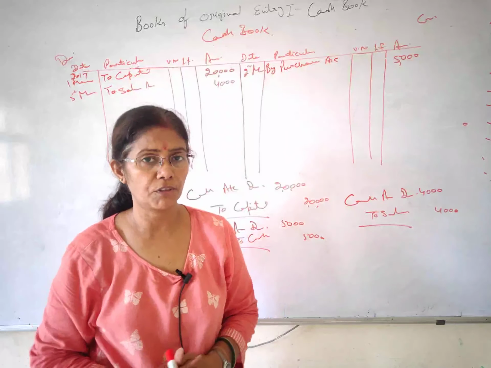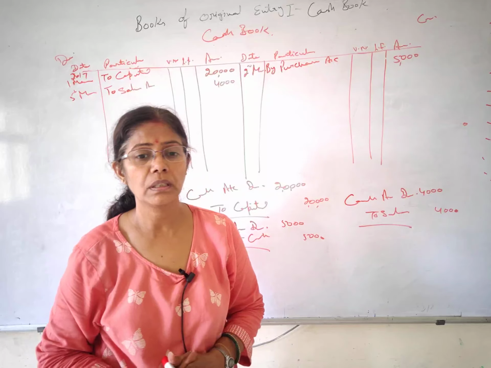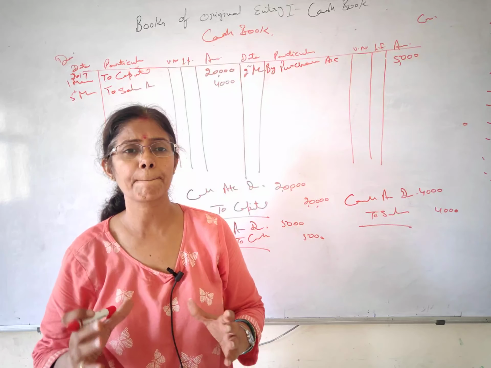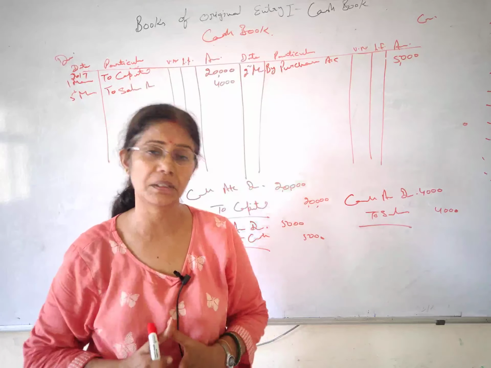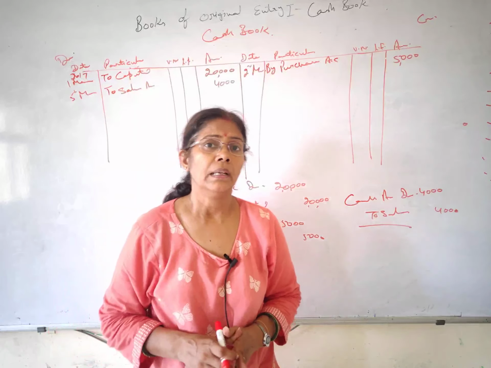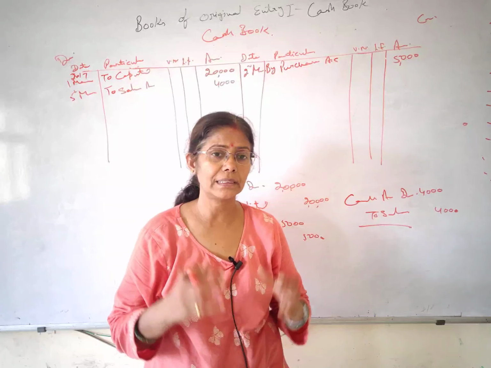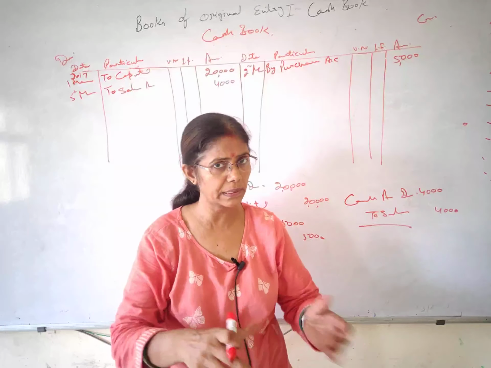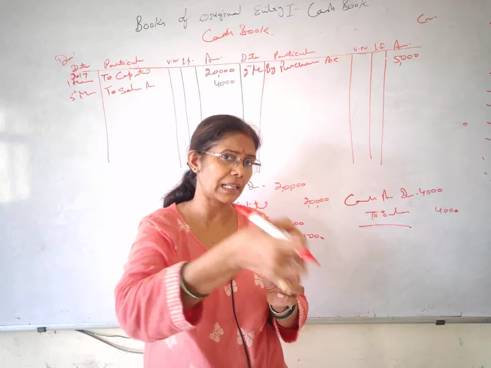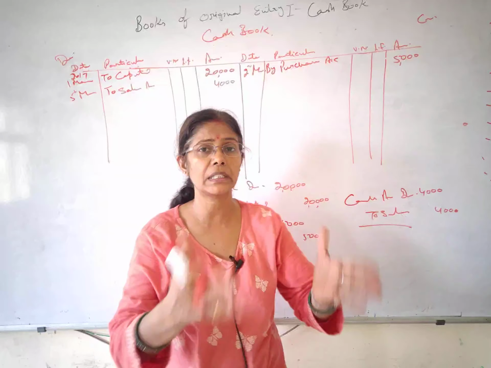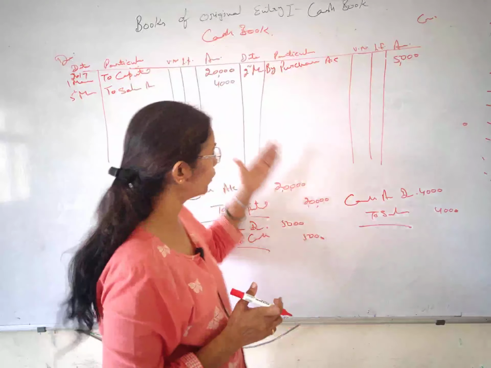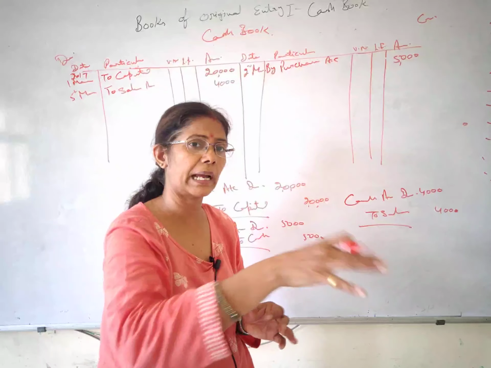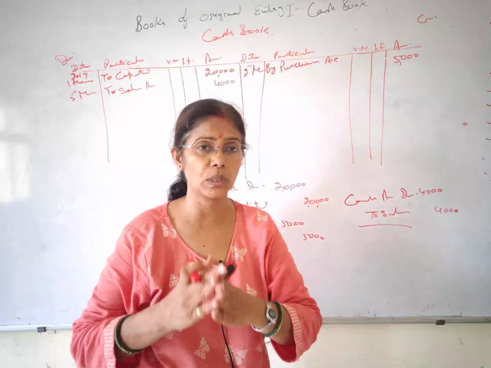Next entry is goods purchased from Ravi on credit basis. Students, don't be overconfident, all right, and be very concentrated in the question. Sometimes they test your mentality, they test your presence of mind. You have a very good question, it's very easy, but they will give one transaction quietly where you will commit a mistake. The things are going on smoothly, you know all the journal entries, you know the posting, everything, but they will keep one item, one transaction like this where you commit a mistake.